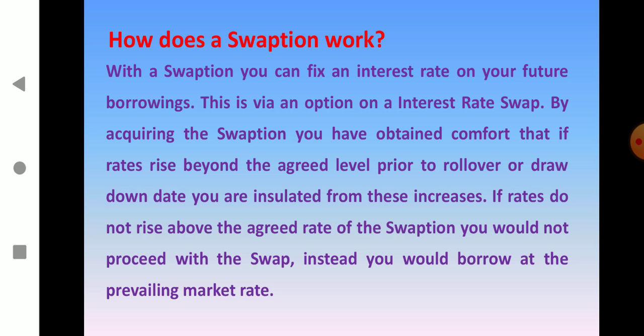How does a swaption work? With a swaption, you can fix an interest rate on your future borrowings. This is through an option on an interest rate swap. By acquiring the swaption, you have obtained a comfort that if rates rise beyond the agreed level prior to the rollover or drawdown date, you are insulated from these increases. If the rates do not rise above the agreed rate of the swaption, then you would not proceed with the swap. Instead of that, you would borrow at the prevailing market rates.